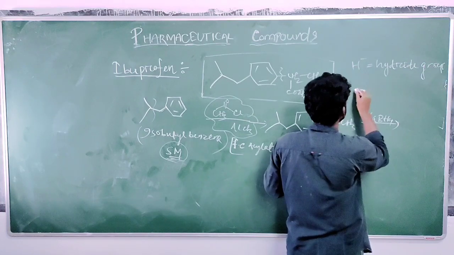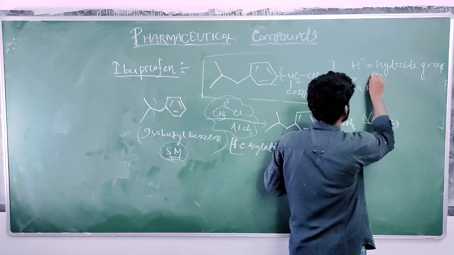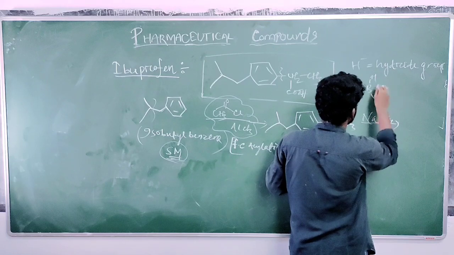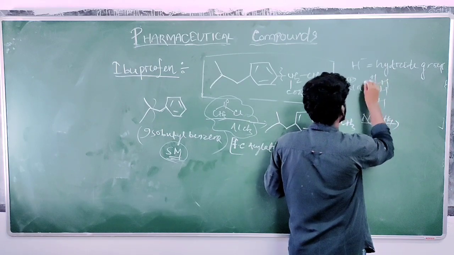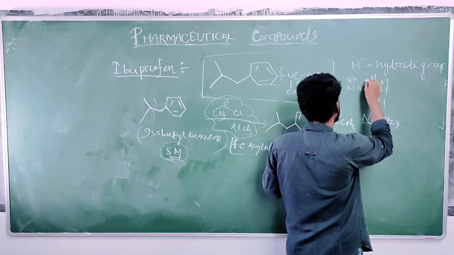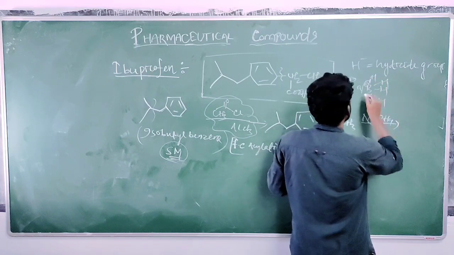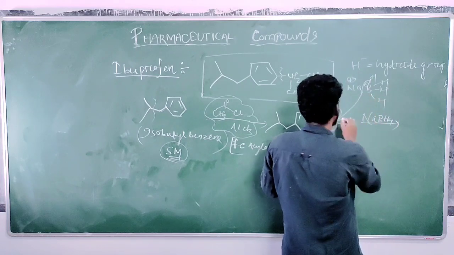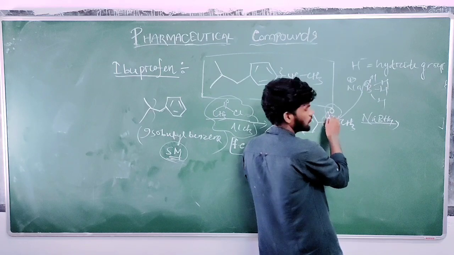So what is the mechanism? Sodium plus BH4 minus. This H minus will attack this carbonyl group, so the double bond moves over to oxygen.